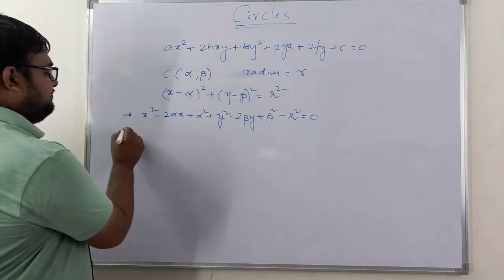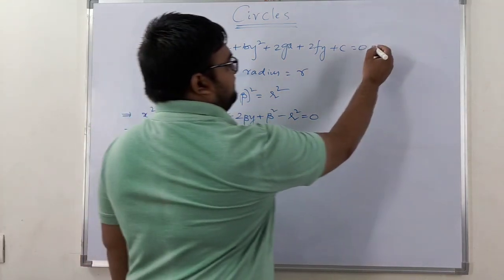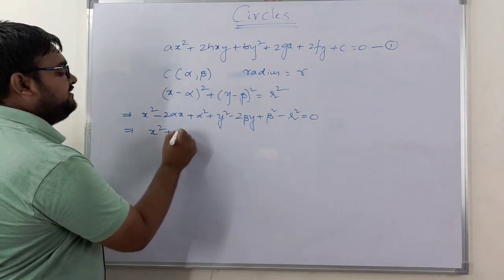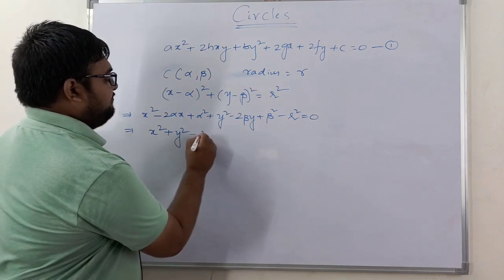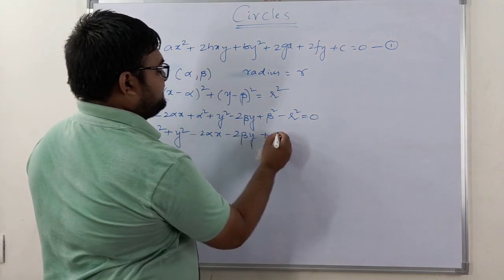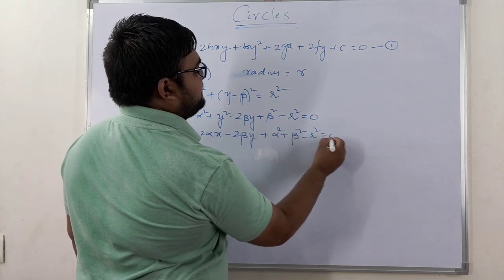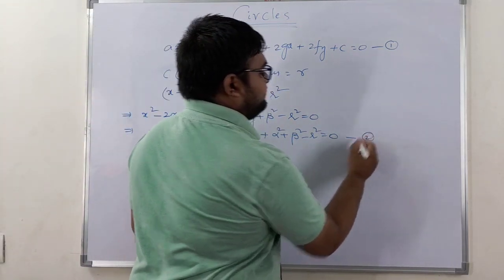Let this be equation number 1. Now the equation that we are getting, we consider as equation number 2: x square plus y square minus 2 alpha x minus 2 beta y plus alpha square plus beta square minus r square is equal to 0. Let this be equation number 2.